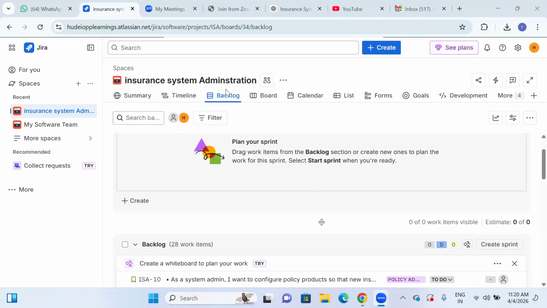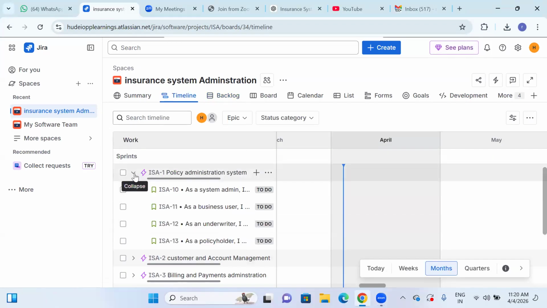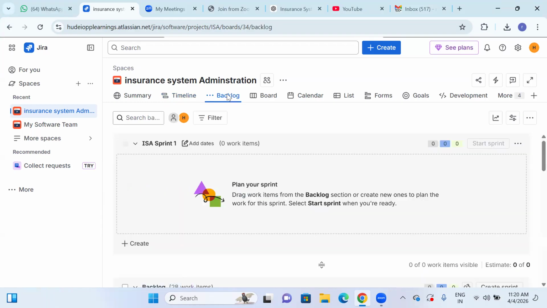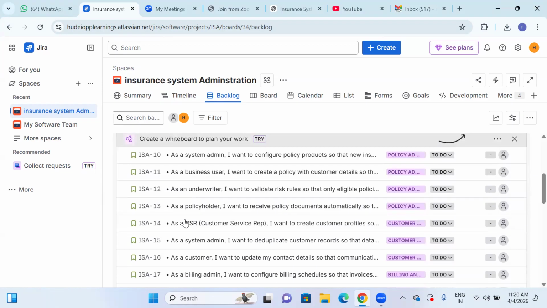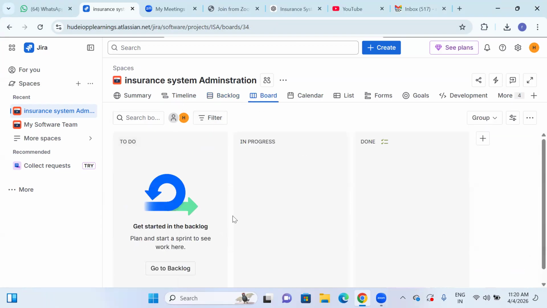So in the last session, we discussed these timeline parts. We have created all the user stories for the epics and everything. Whatever user stories we have written over here, everything will be there in the backlog, right? So we have updated everything in the backlog. From this backlog onwards, based on the sprint planning that we do, everything will be moved into the board. That's how it generally happens.